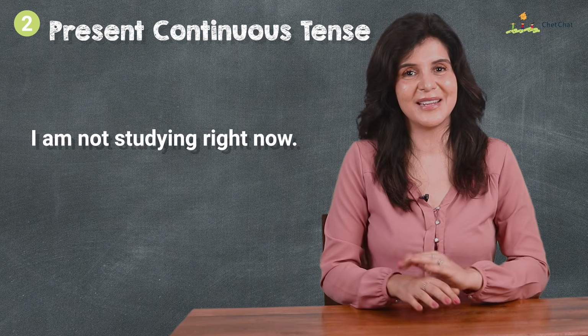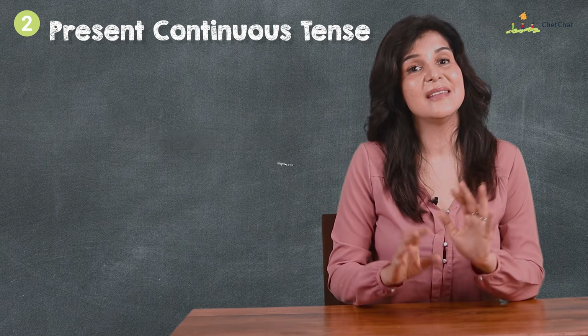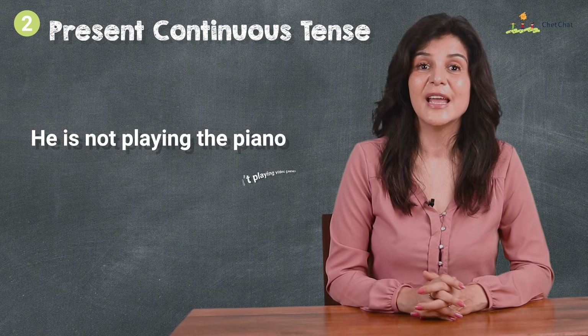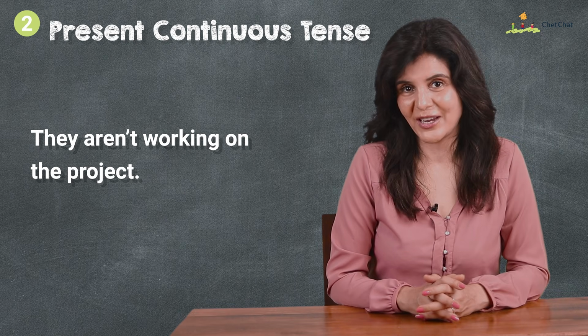Negative statement: subject plus be plus not plus verb ing plus an optional object. I am not studying right now. This contracts to "I ain't studying right now." He is not playing piano, or he isn't playing video games. They aren't working on the project.